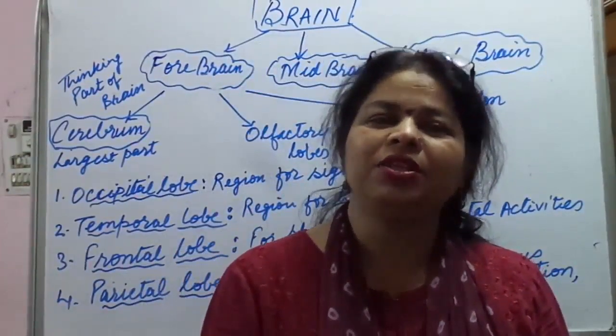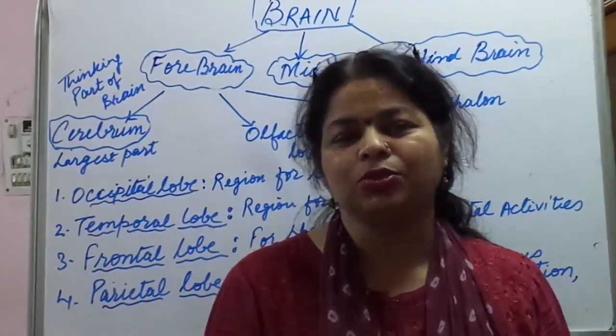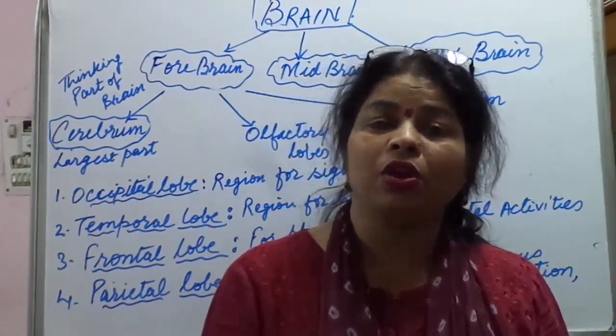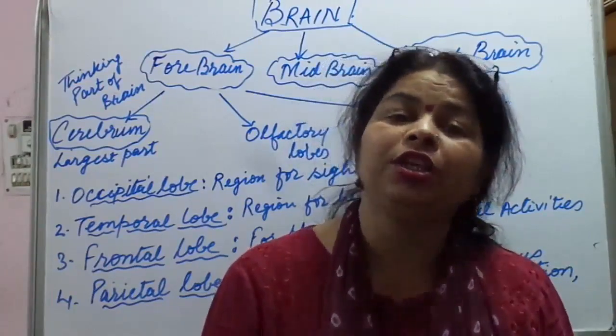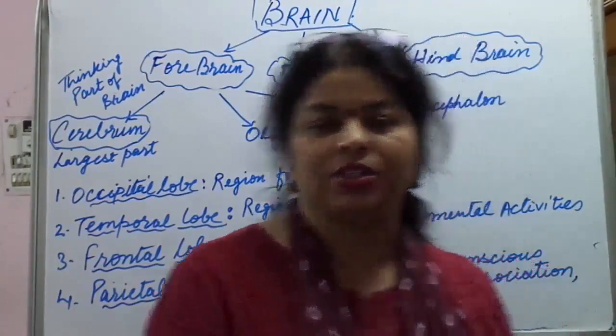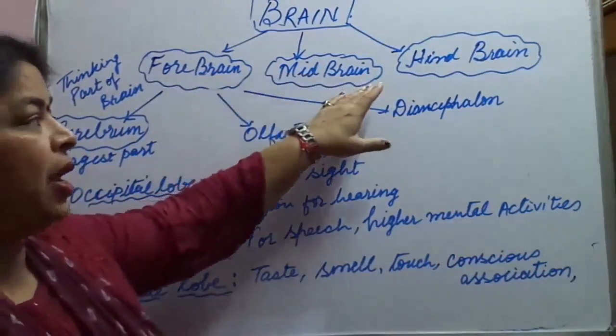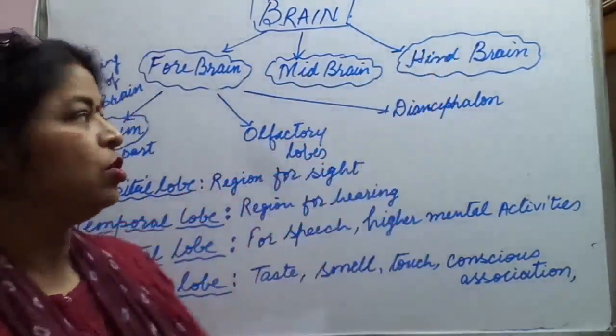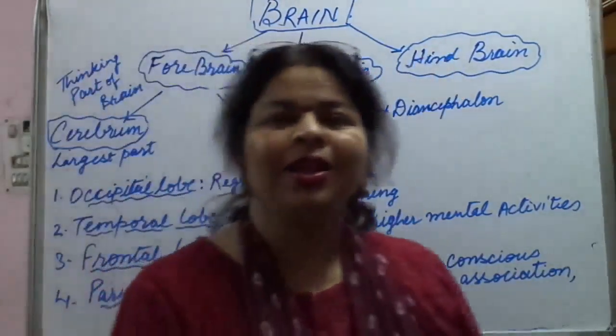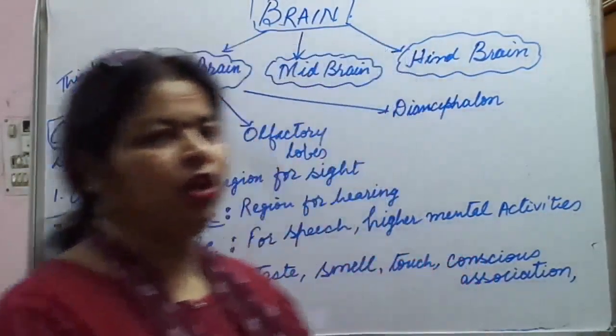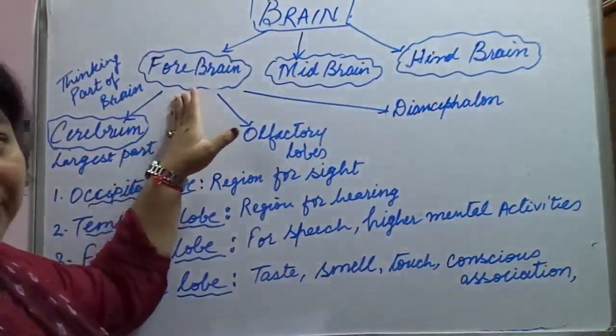How many regions is the brain divided into? The brain is broadly divided into three regions. And what are the three regions? The three regions are forebrain, midbrain and hindbrain. So we are going to deal with them all in detail. First of all, we will start with forebrain.